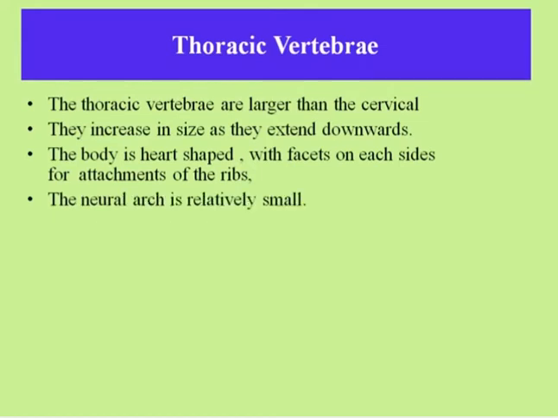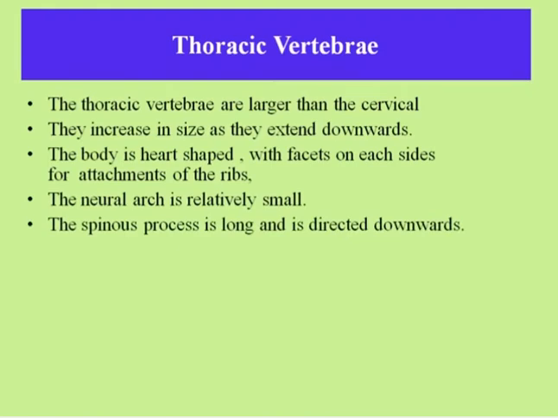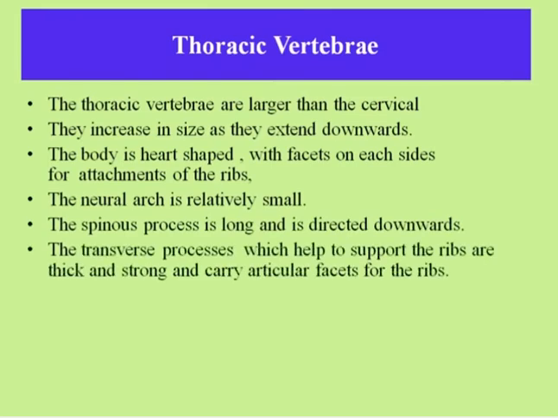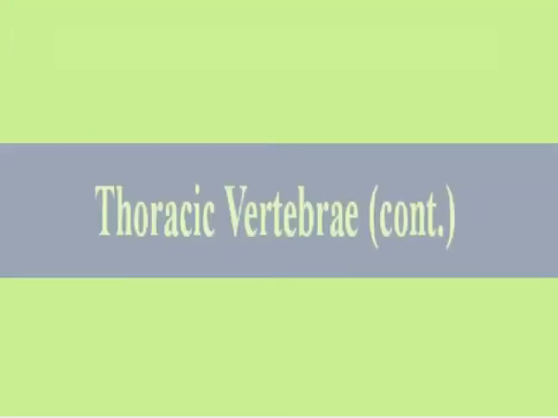The neural arch is relatively small. The spinous process is long and directed downwards. The transverse processes, which help to support the ribs, are thick and strong and carry articular facets for the ribs. Thoracic 2 to 8 are typical and 1, 9, 10, 11, 12 are atypical.